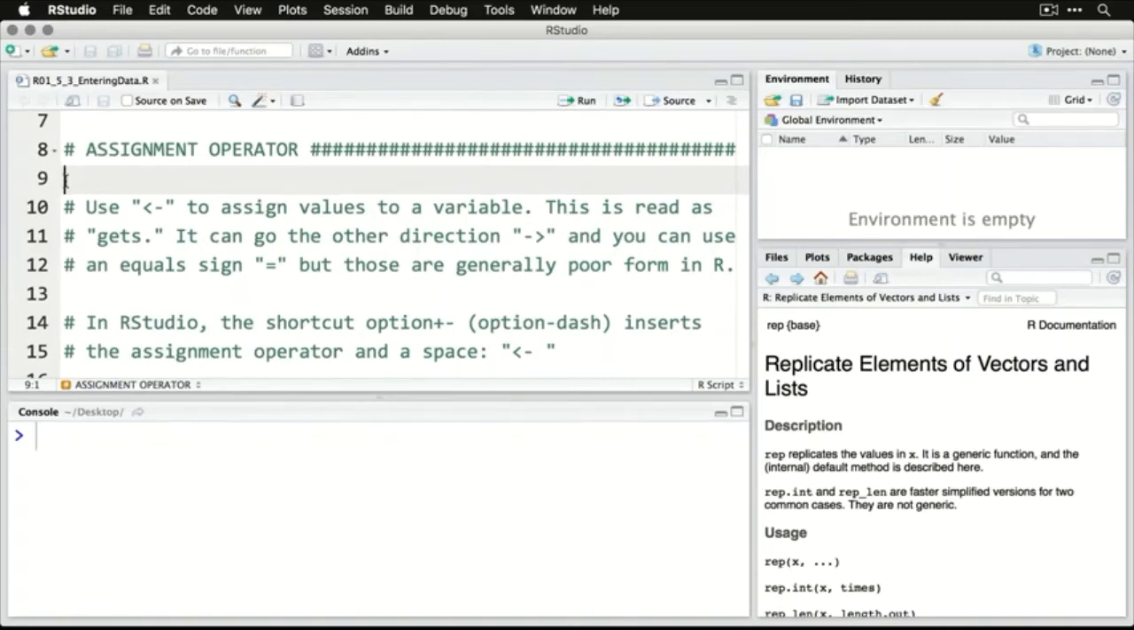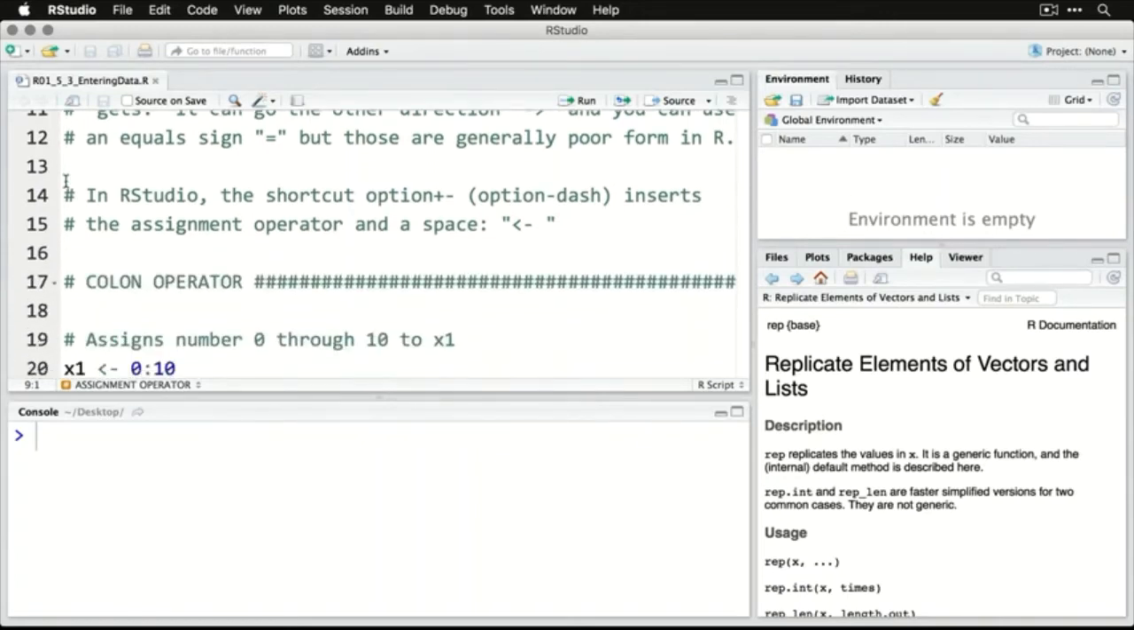And that's not just arbitrary. If you look at the Google style guide for R, it's specific about that. In RStudio, you have a shortcut for this. If you do Option dash, it inserts the assignment operator and a space. So I'll come down here right now, do Option dash, and there you see. So that's a nice little shortcut that you can use in RStudio when you're doing your ad hoc data entry.